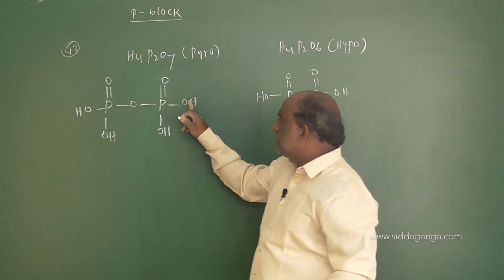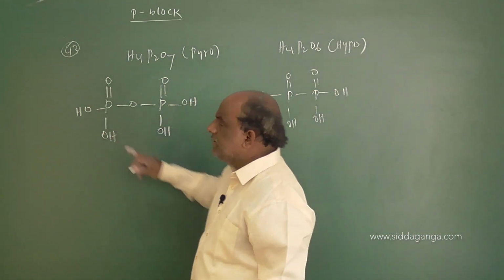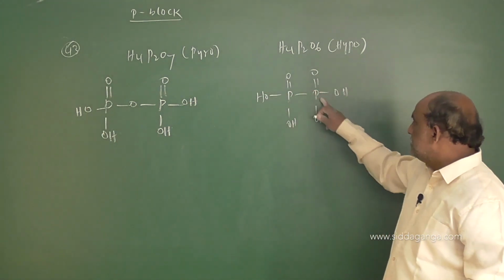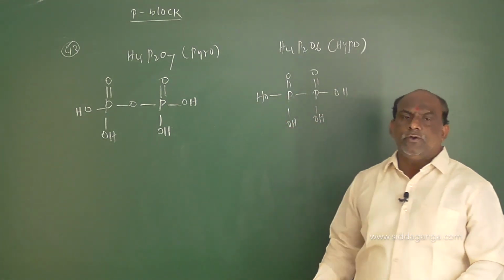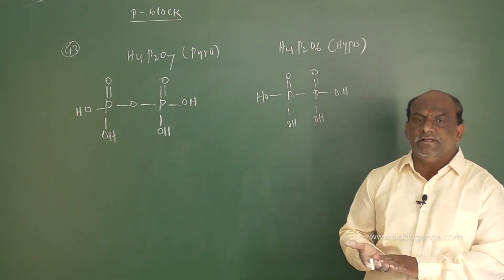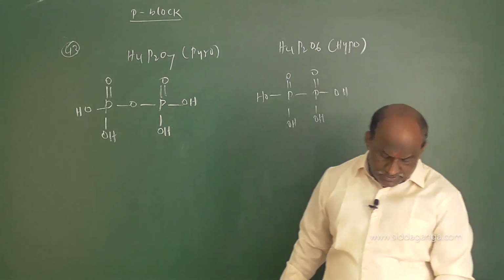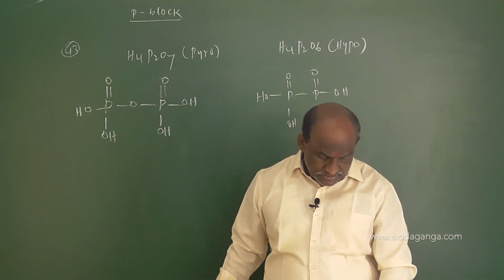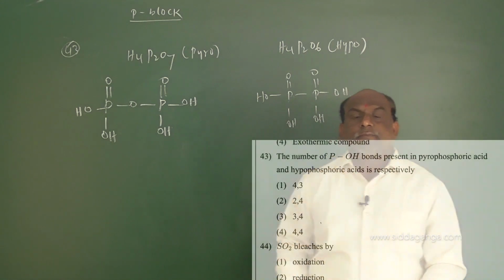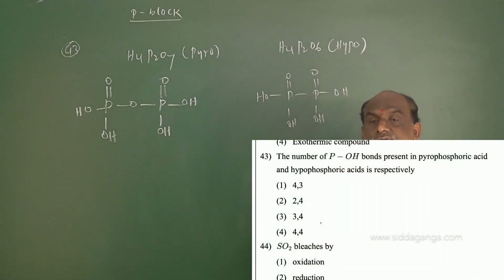So here how many OH groups? 1, 2, 3, 4 OH groups. Here how many P-OH bonds? 1, 2, 3, 4. So 4 P-OH bonds are present in each of pyrophosphoric acid and hypophosphoric acid. So for question number 43, option number 4 is the right answer: 4, 4, pyrophosphoric and hypophosphoric. Draw the structures, then you will get the idea about this. Clear?